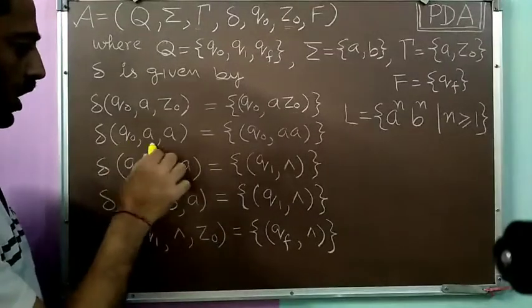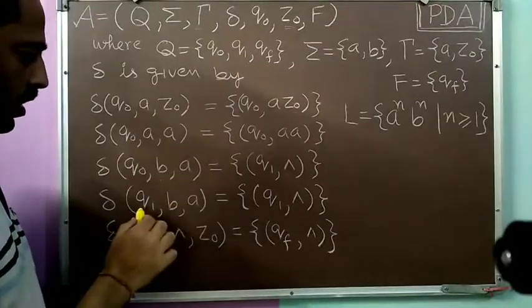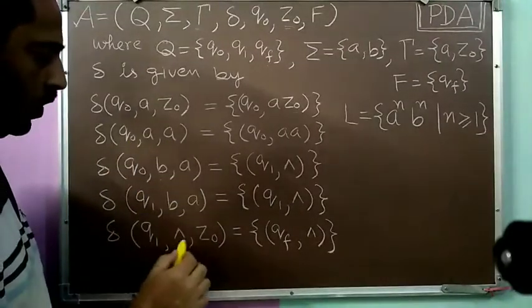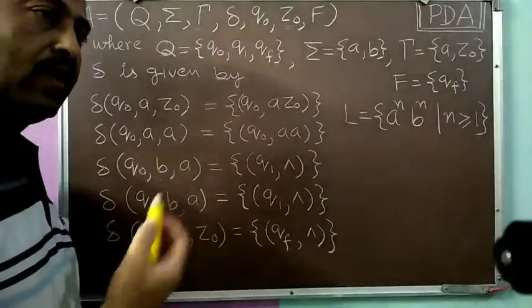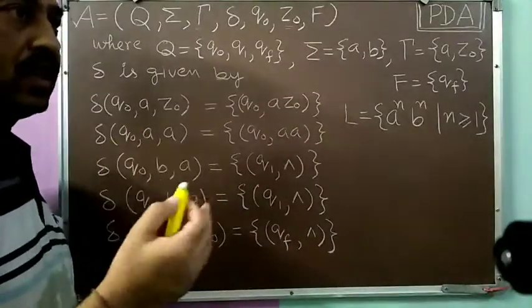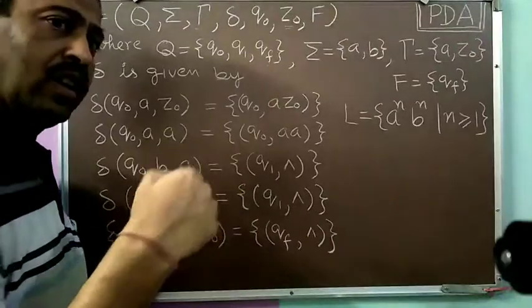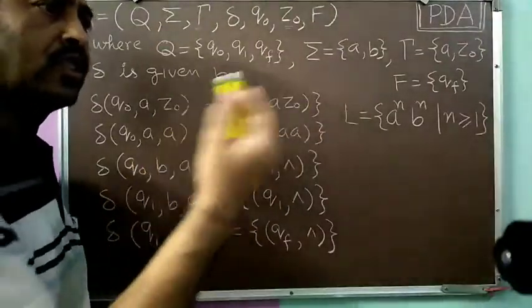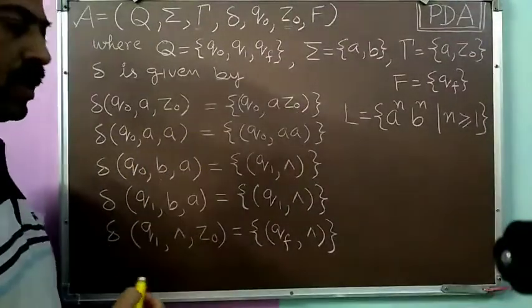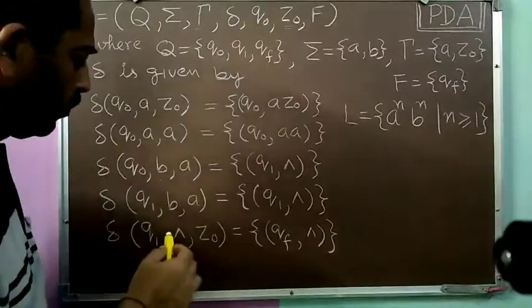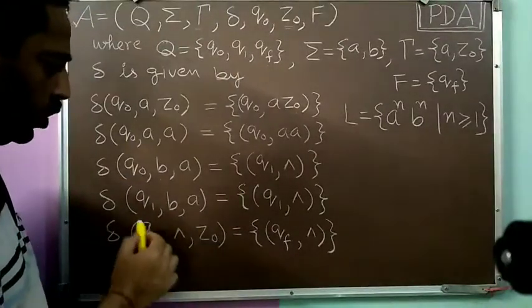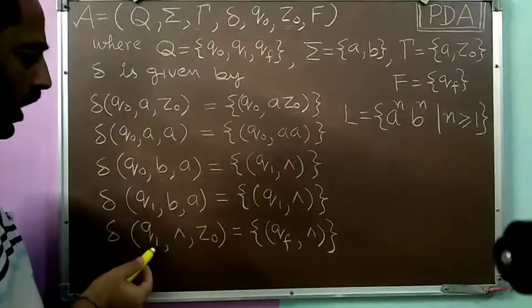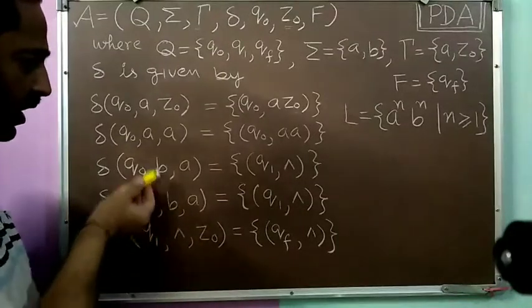So QAA, QBA, Q1, BA, Q1 null. Now we are using null moves here also. Whenever we use null moves, we say that it creates non-determinism. But in this particular case, it is not creating non-determinism, because corresponding to Q1 and Z0 we do not have any input coming to it.